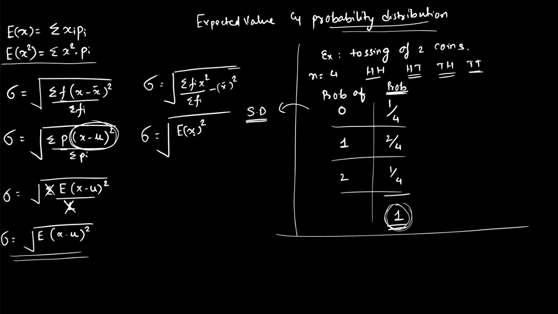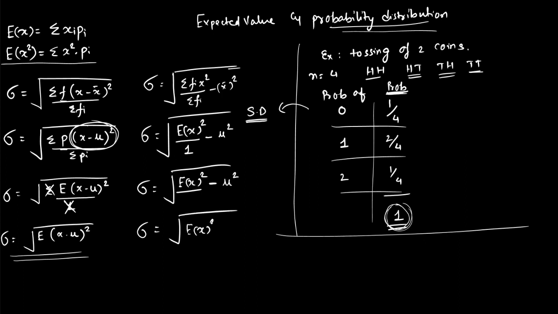Sir, where is it multiplied by p? Multiplied by probability is nothing but expected value, and sigma fi divided will always be 1 because now it is probability, minus mu whole square. Summarizing this, the standard deviation will be expected value of x square upon 1, even if I don't write it is alright, minus mu square. Which is under root expected value of x square minus mu square. I can use both these formulas to find the standard deviation when a probability distribution is given.